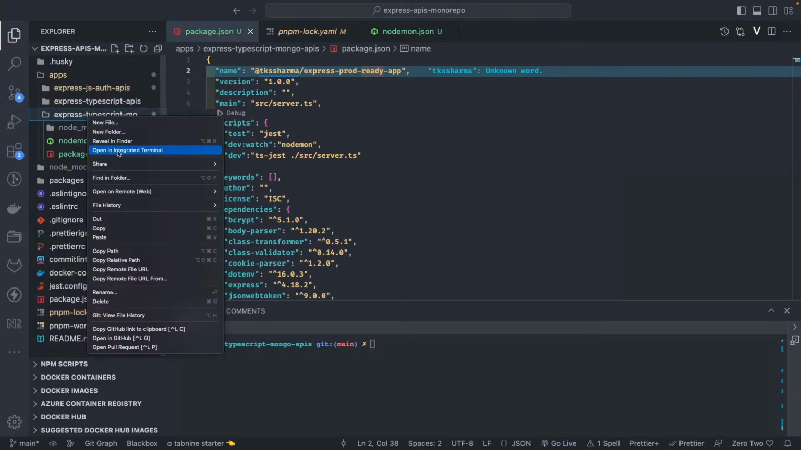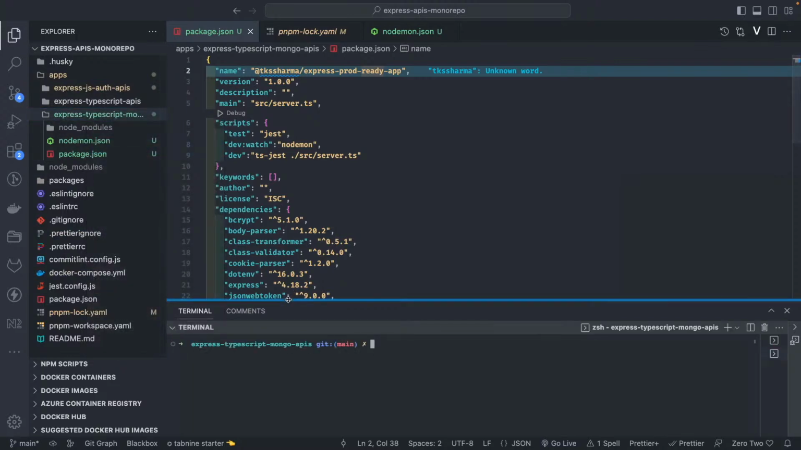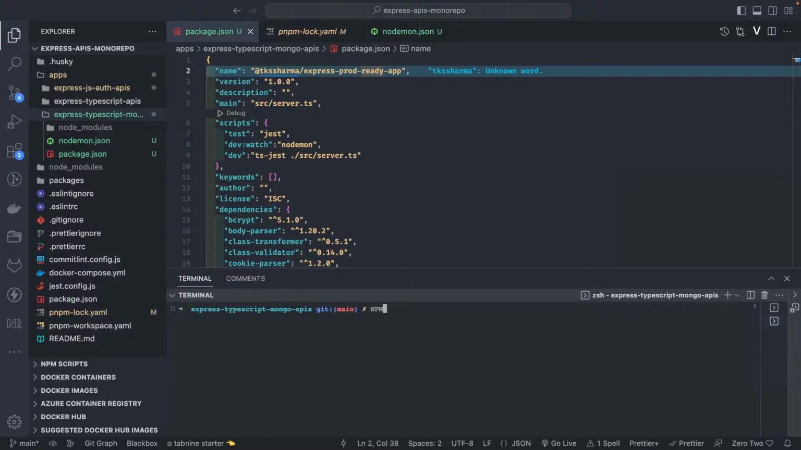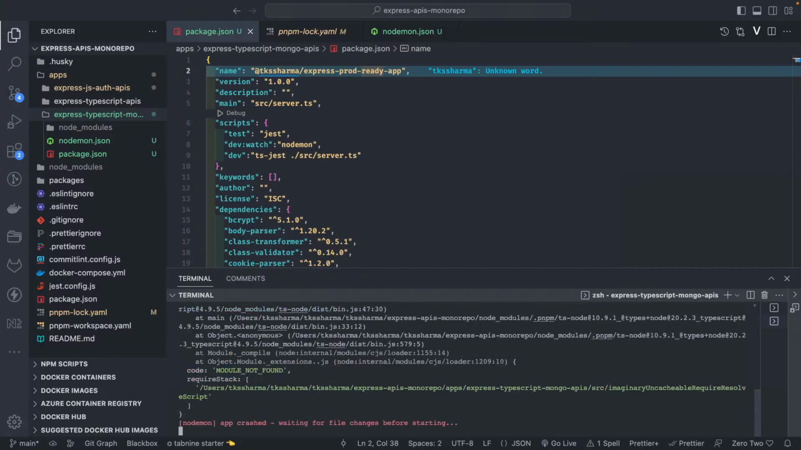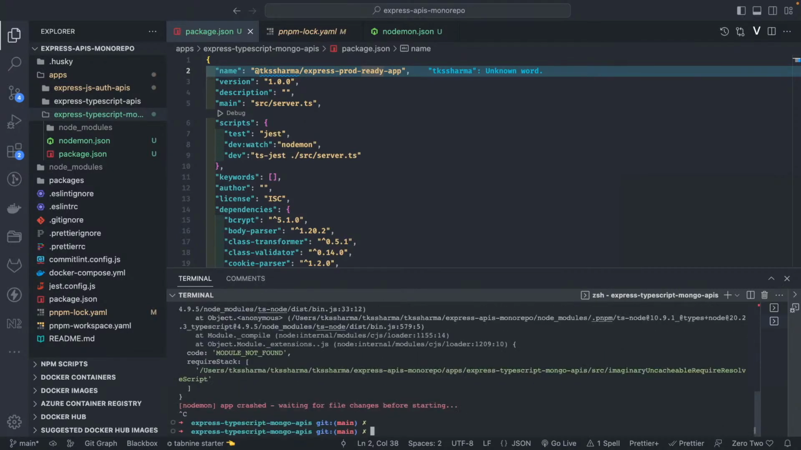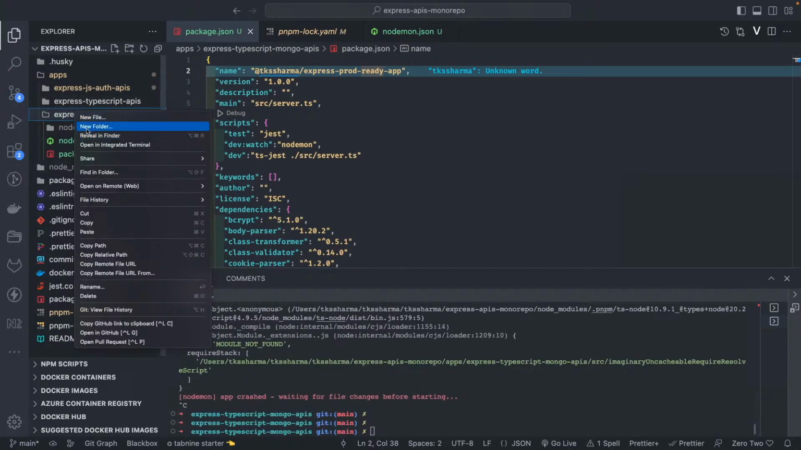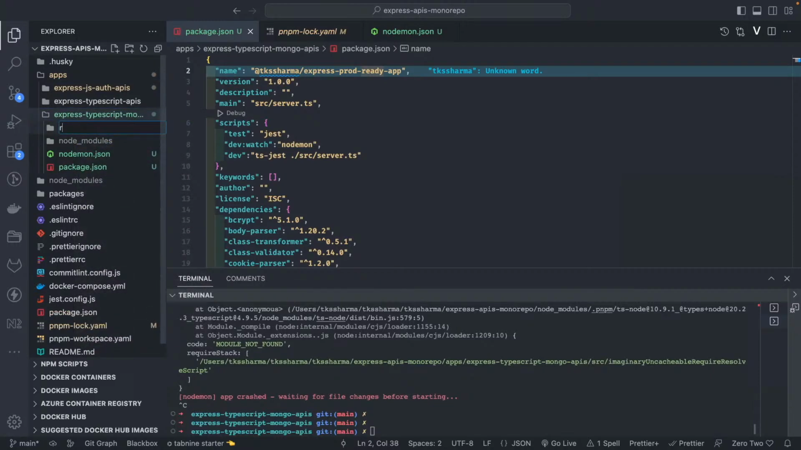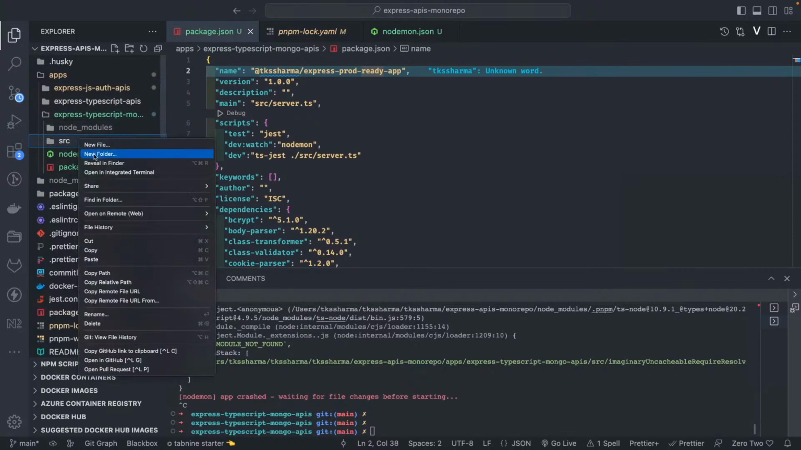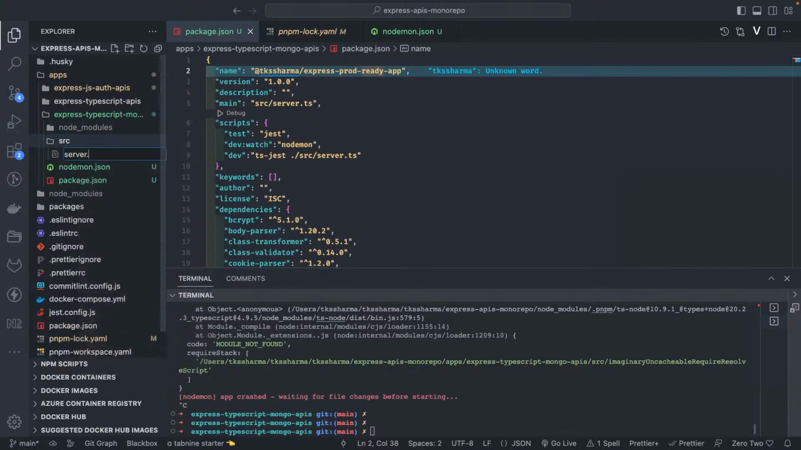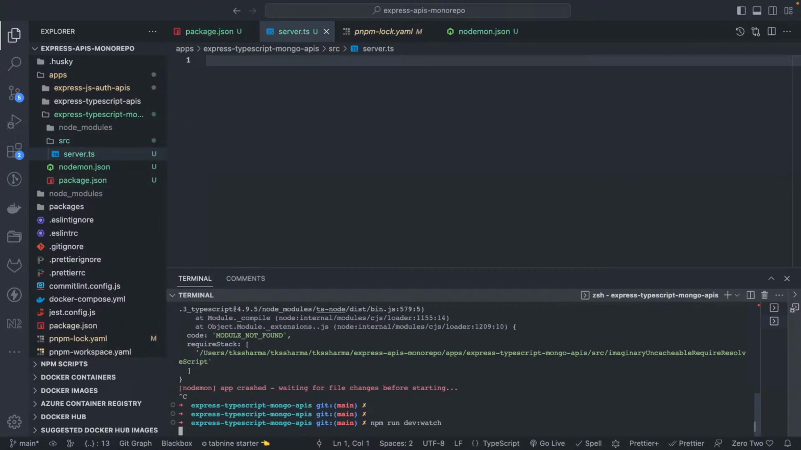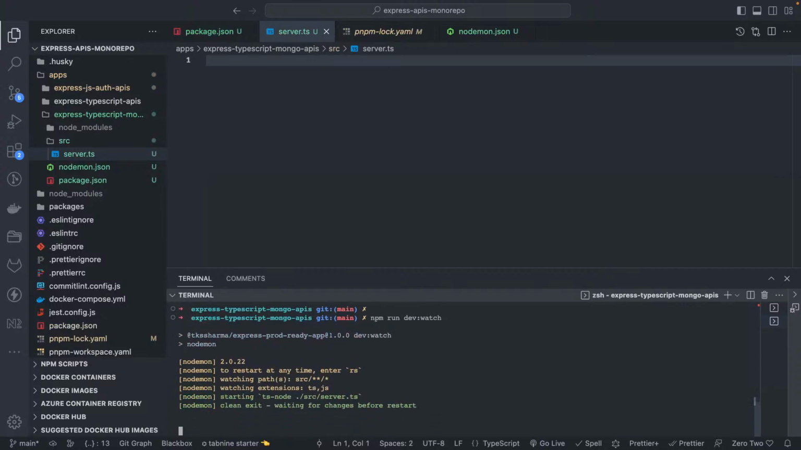Like, okay, I will open this in the integrated terminal and I will start doing npm run test. Currently we don't have anything as a test, so it will throw an error. npm run dev watch. Okay, nodemon, it will look for the server.ts file, which is not there. So we'll start creating folders inside this. Let's say src, and I will create server.ts, and I can just run now the dev watch. It has the file, but nothing is running, so it will exit right away.